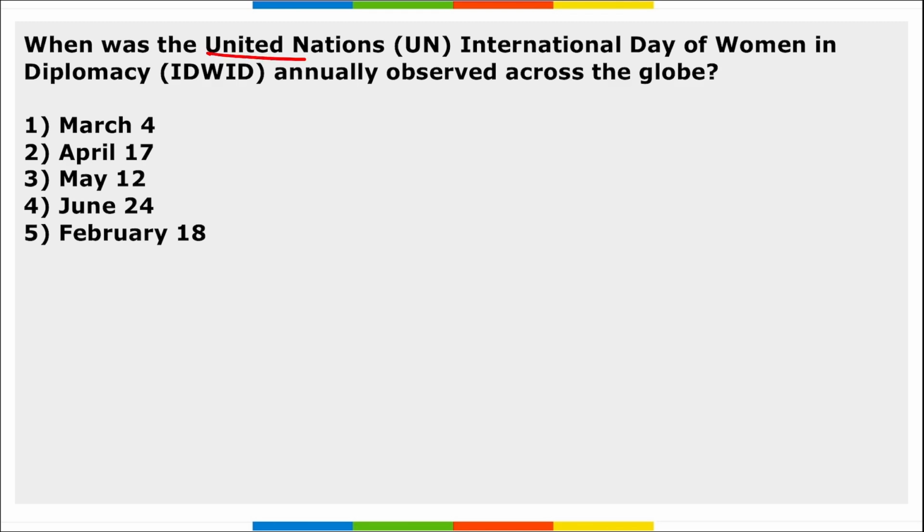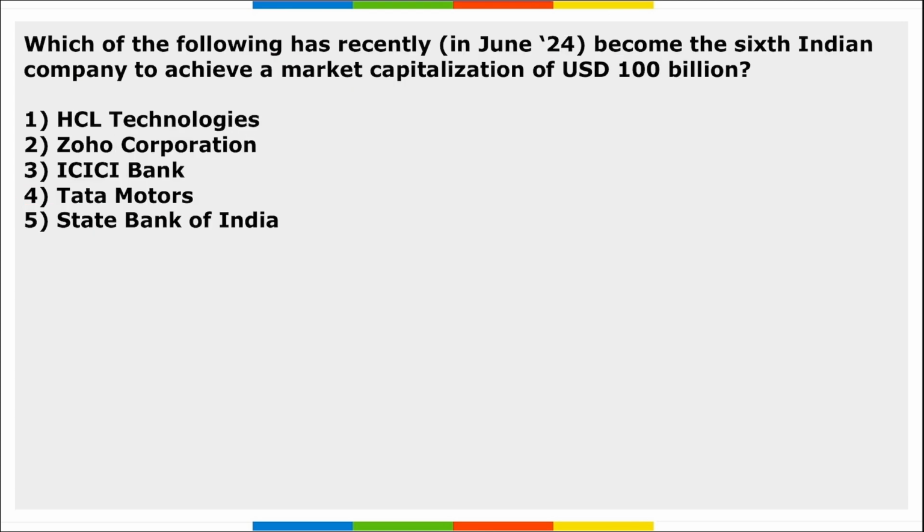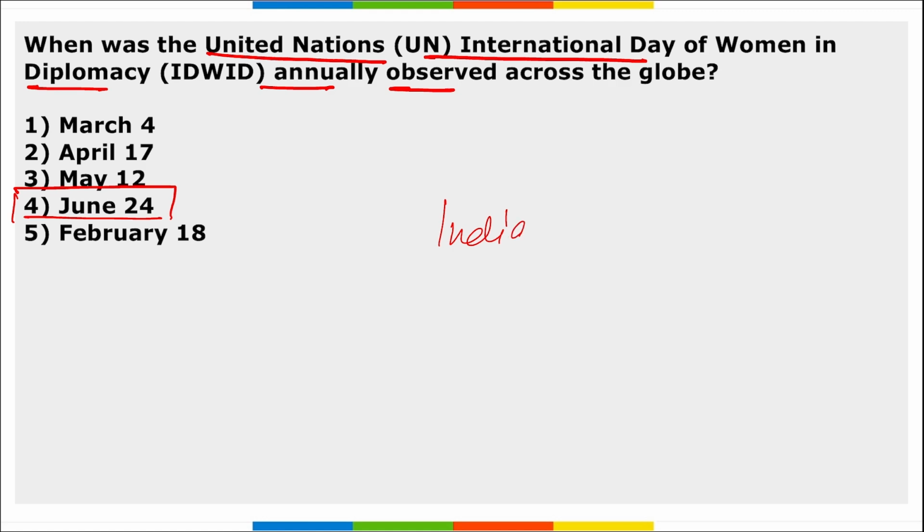Next, when is the United Nations International Day of Women in Diplomacy annually observed across the globe? So it is the 24th of June that the UN International Day of Women in Diplomacy is observed across the globe. And the theme here is Women's Leadership in Multilateral Diplomacy. And here India ranked, remember this also, 171st in terms of the representation of women in parliament, and in this it is Finland that has secured the 1st position.